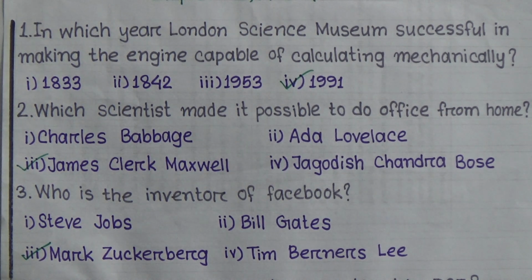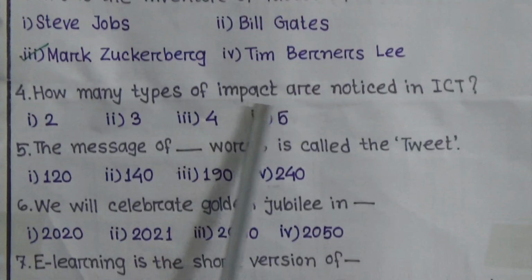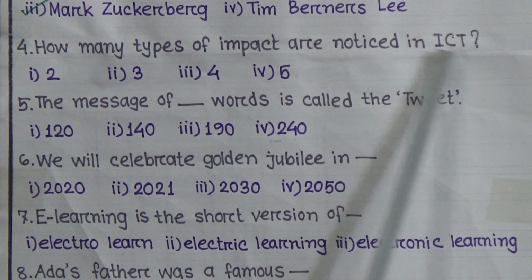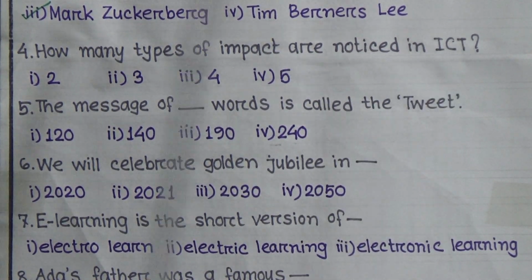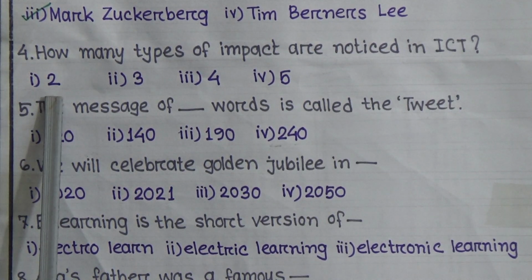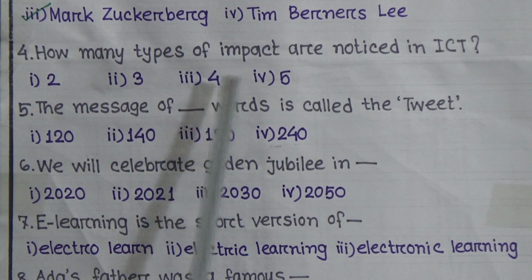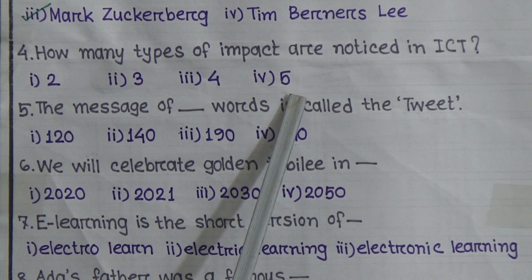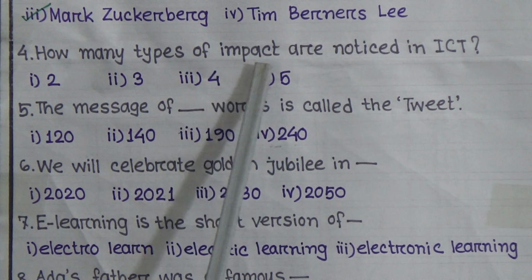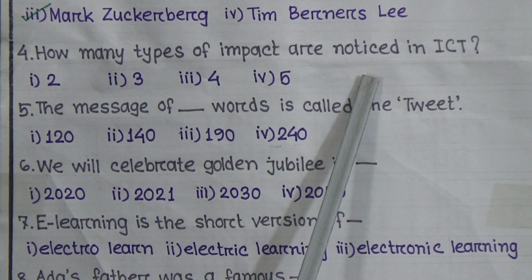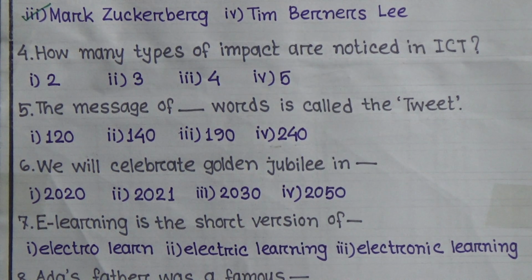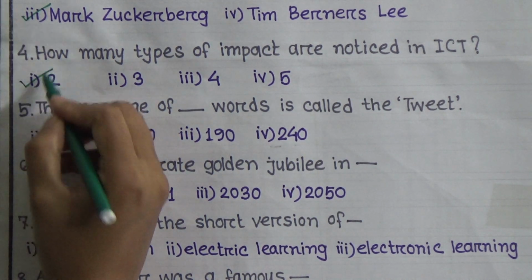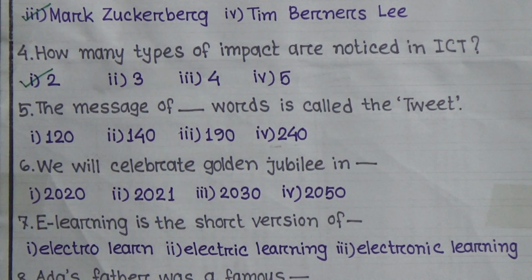Now question number 4. How many types of impact are noticed in ICT? Options are 2, 3, 4, 5. Can you guess? There are 2 types of impact noticed in ICT. So the correct answer will be option 1, 2 types.